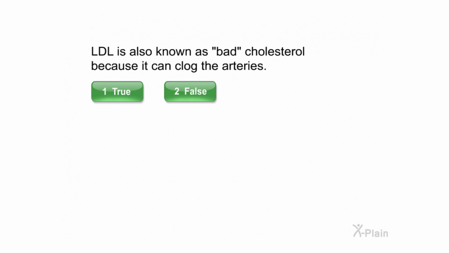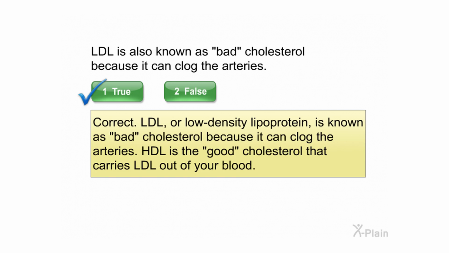LDL is also known as bad cholesterol because it can clog the arteries. Select true or false. Correct. LDL, or low-density lipoprotein, is known as bad cholesterol because it can clog the arteries. HDL is the good cholesterol that carries LDL out of your blood.